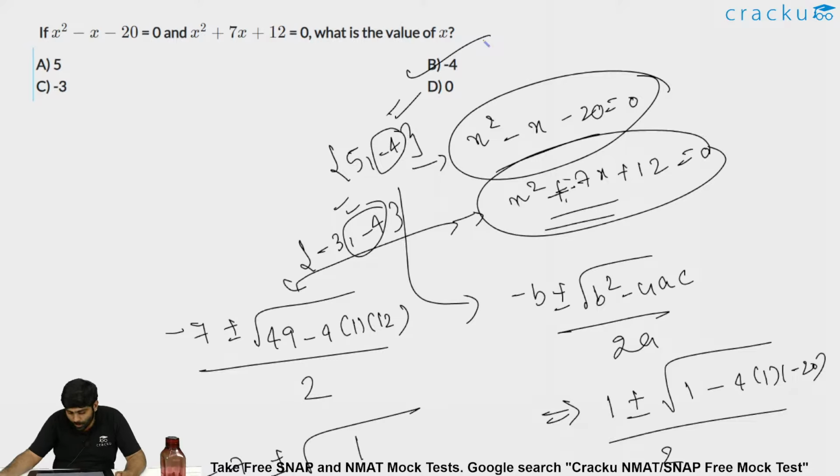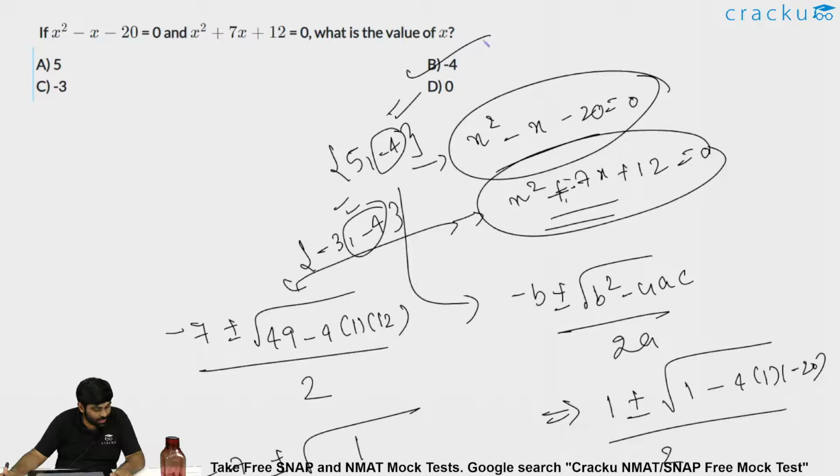Now people could say to me, sir, I would just subtract both the equations. Both having the same x square coefficient, you would just subtract both the equations and you will be getting 8x is equal to minus 32, then x is minus 4. Fairly true and totally true, I would say, indeed possible. x is minus 4.